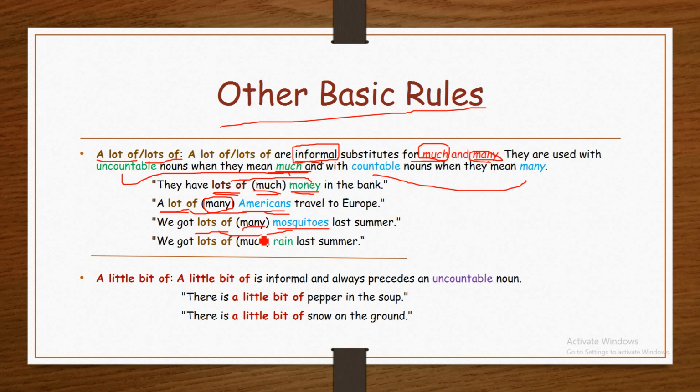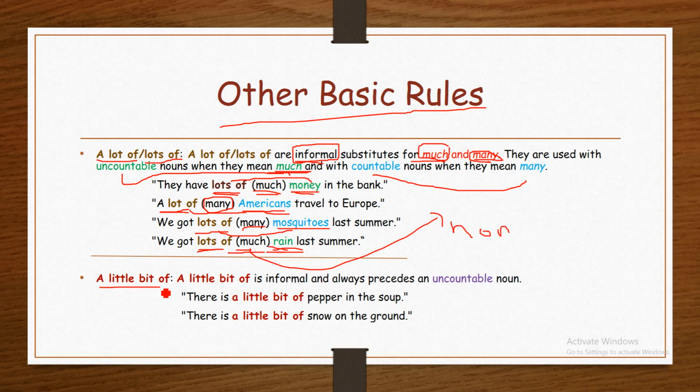We got lots of rain last summer. Rain is what? It is a non-countable noun. And here lots of is used with a non-countable noun. Therefore, it means much, because we said much is used with non-countable nouns.